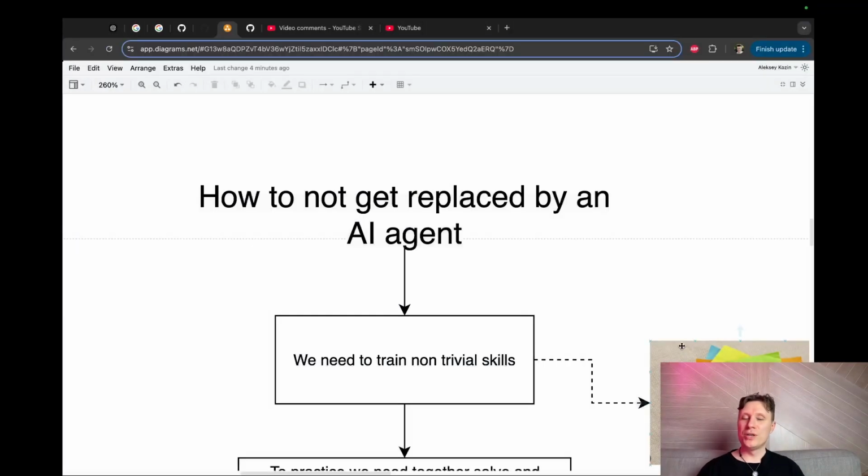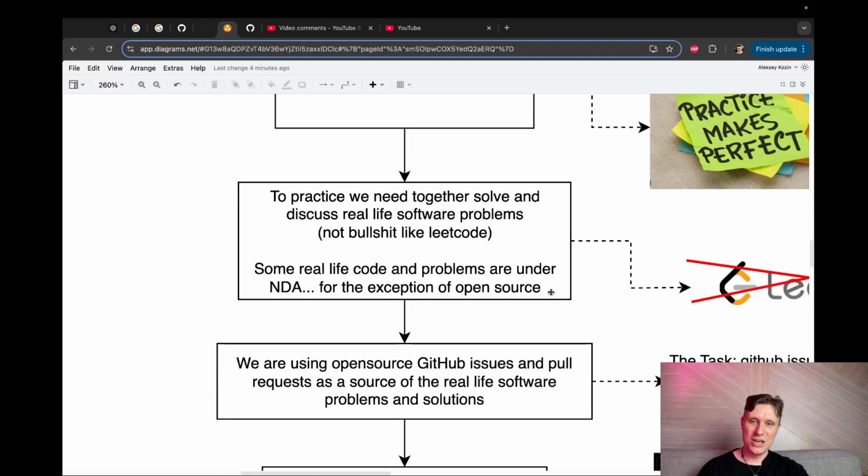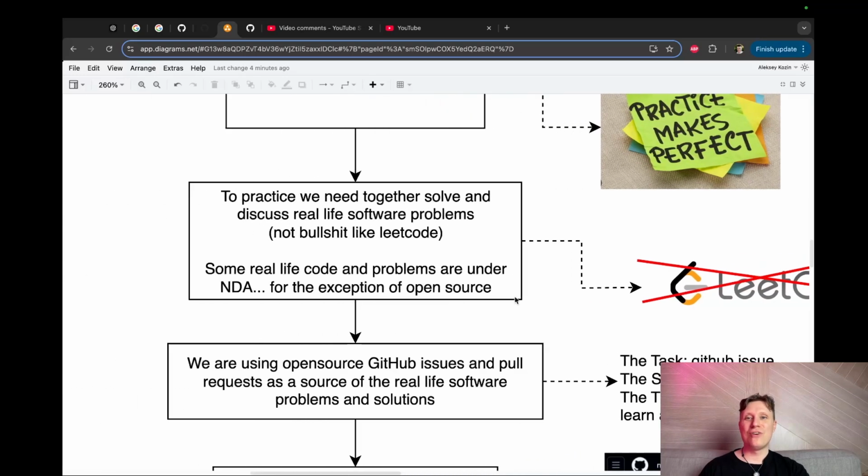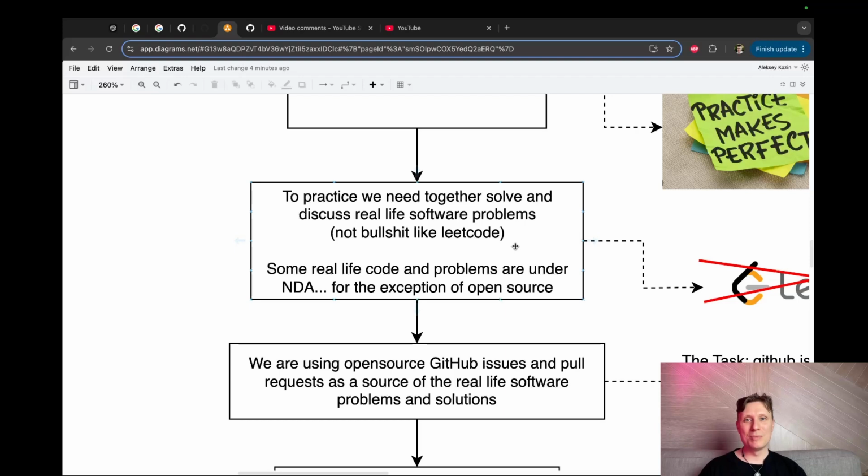Our main goal here is to train and practice non-trivial software development skills, because all the trivial software development skills will be replaced by an AI agent in the near future, and we don't want to get replaced by an AI agent, okay? So we need to train something non-trivial. LeetCode is trivial, we will not train it, yeah? We will find a source of real-life software problems that an AI can solve and we can solve them and learn on the software problems, and that's how we grow.